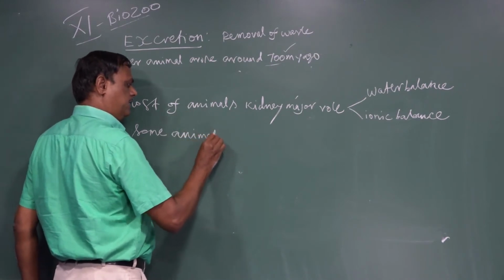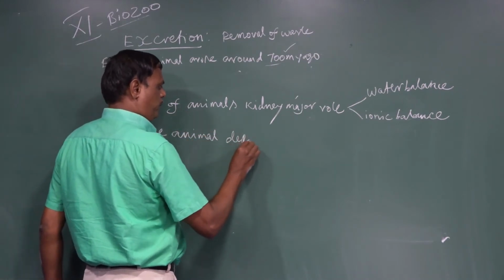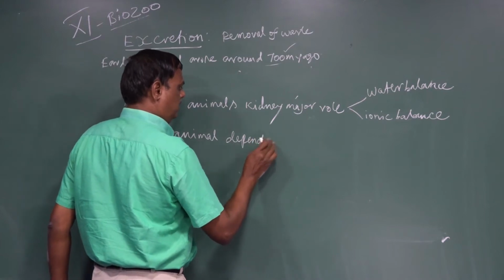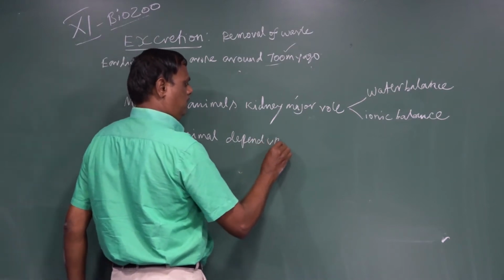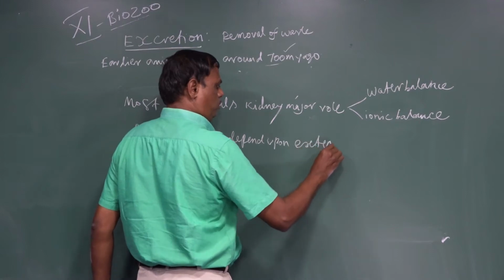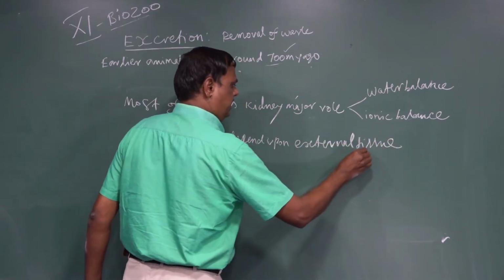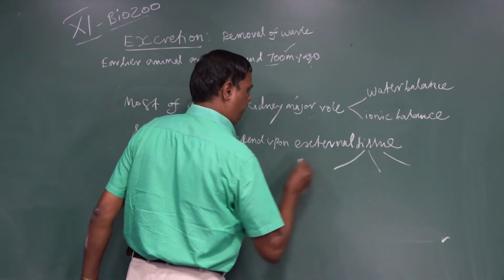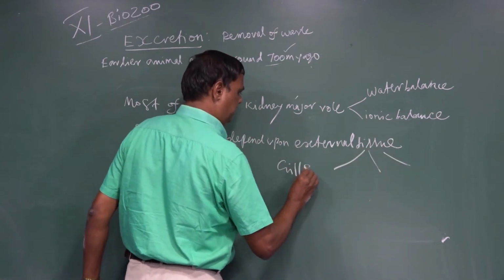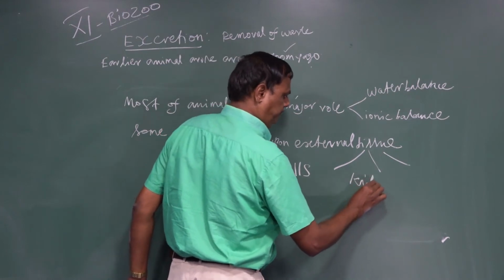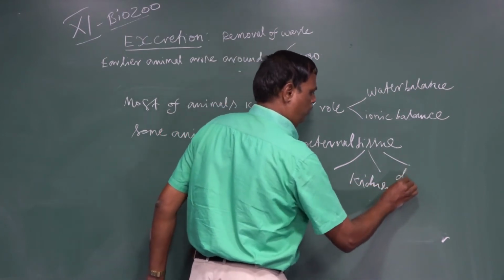In some animals, regulation depends upon external tissue. What are the external tissues? They consist of gills, kidney, and digestive mucosa.